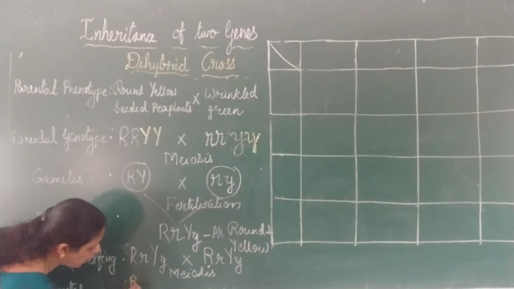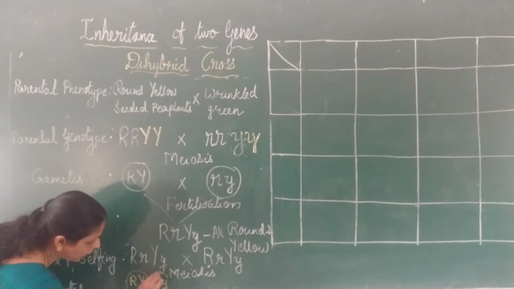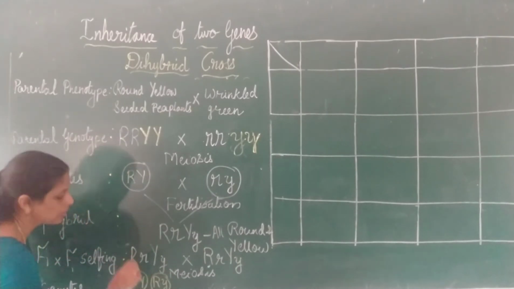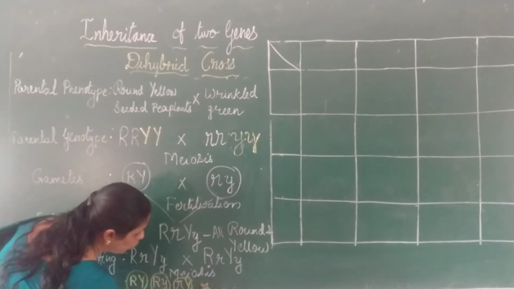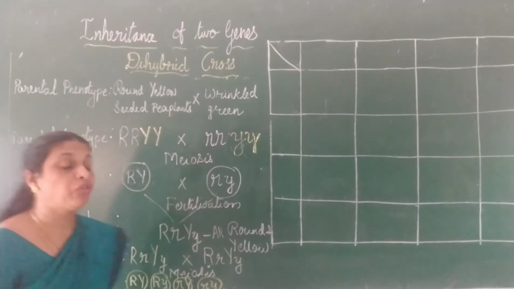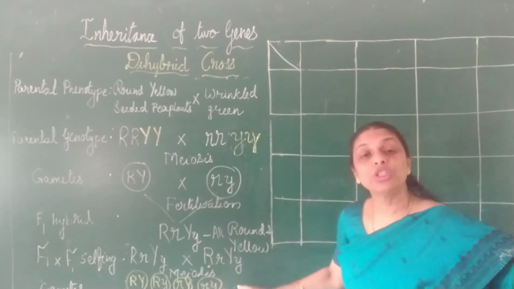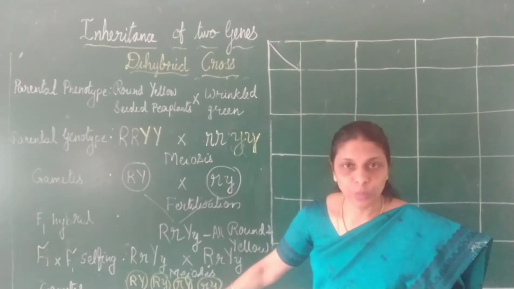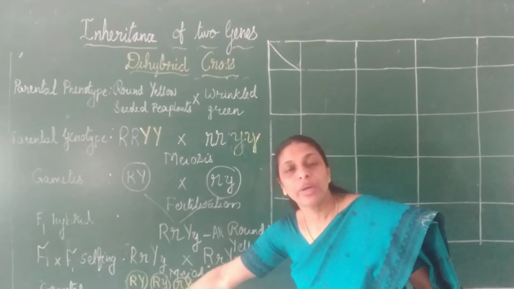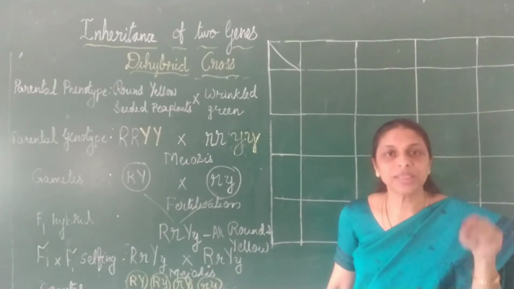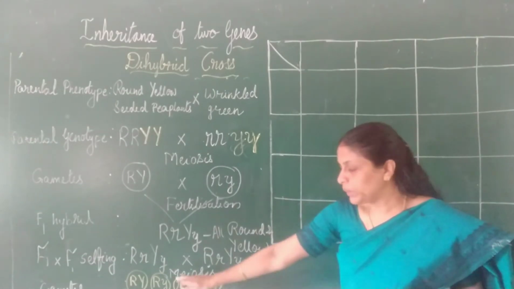One is capital R, capital Y. Second one, capital R, small y. Right? Third one is small r, capital Y, and then small r, small y. So these are the 4 gametes which will be produced by each parent. So this parent will be producing 4 and this parent also will be producing 4. Since I don't have space over here, I am not writing it, but you have to write. Write down below each parent the 4 gametes: capital R, capital Y, in a small circle, capital R, small y, small r, capital Y, and small r, small y. Hope it's clear? Right.